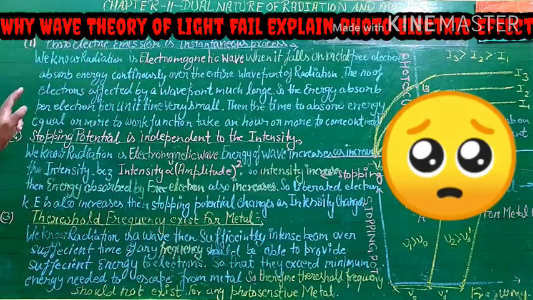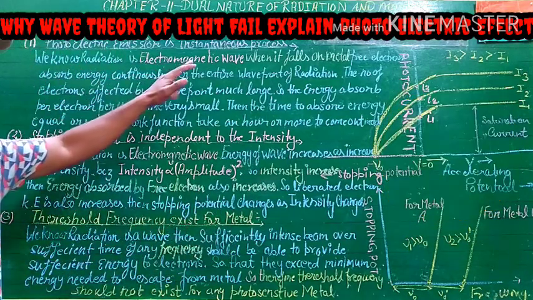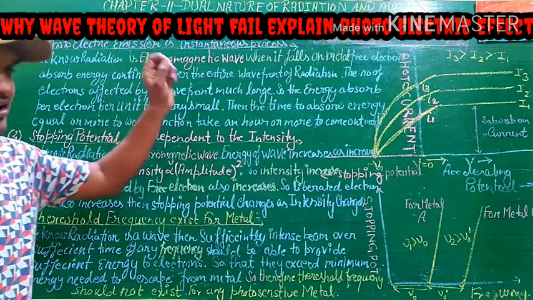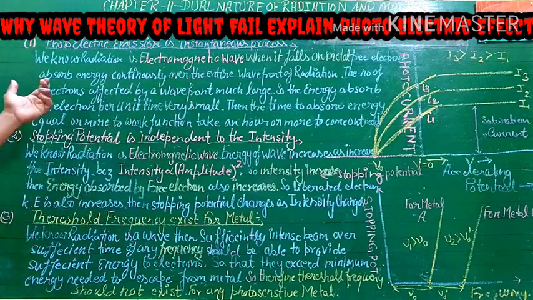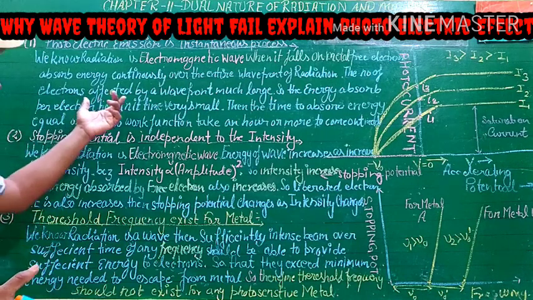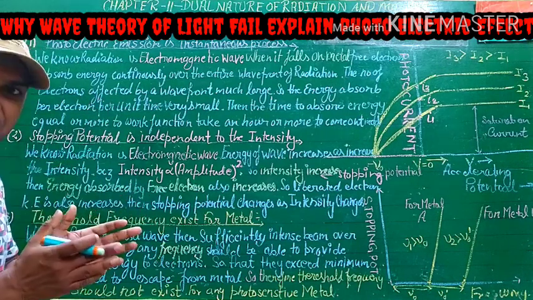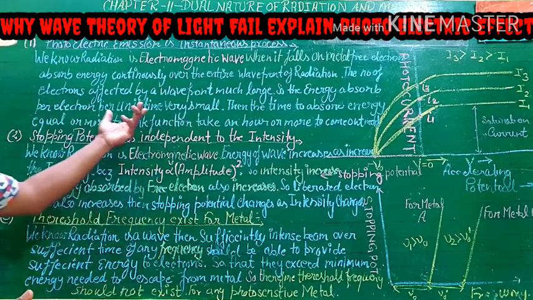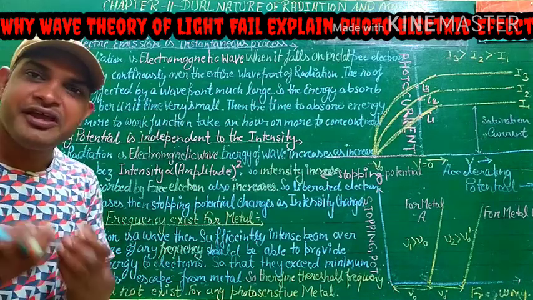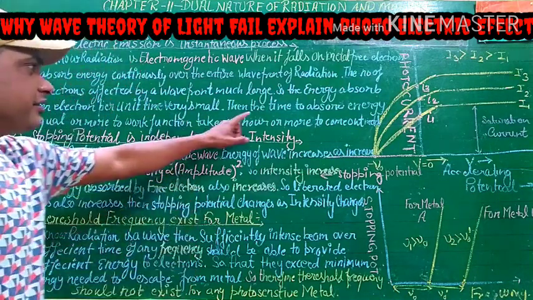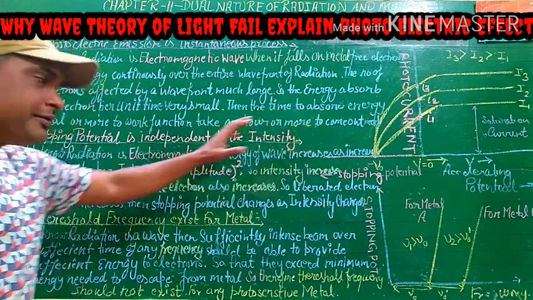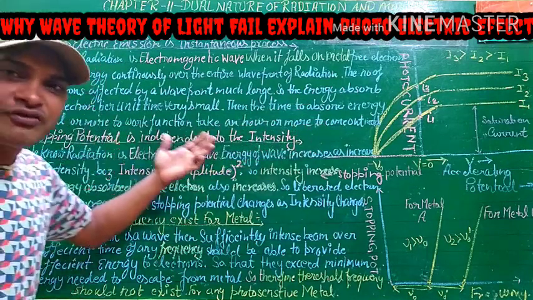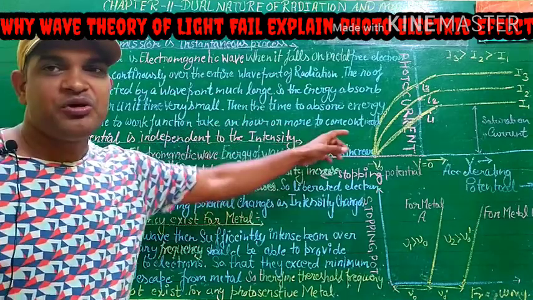So, to write on Physics Wall: we know radiation is electromagnetic wave. When it falls on a metal, free electrons absorb energy continuously over the entire wavefront of radiation. The number of electrons affected by the wavefront is much larger because the number of electrons is very high. So the energy absorbed per electron per unit time is very small. एक अनार 100 बीमार. So the time to absorb energy equal to or more than the work function takes an hour or more to come out.